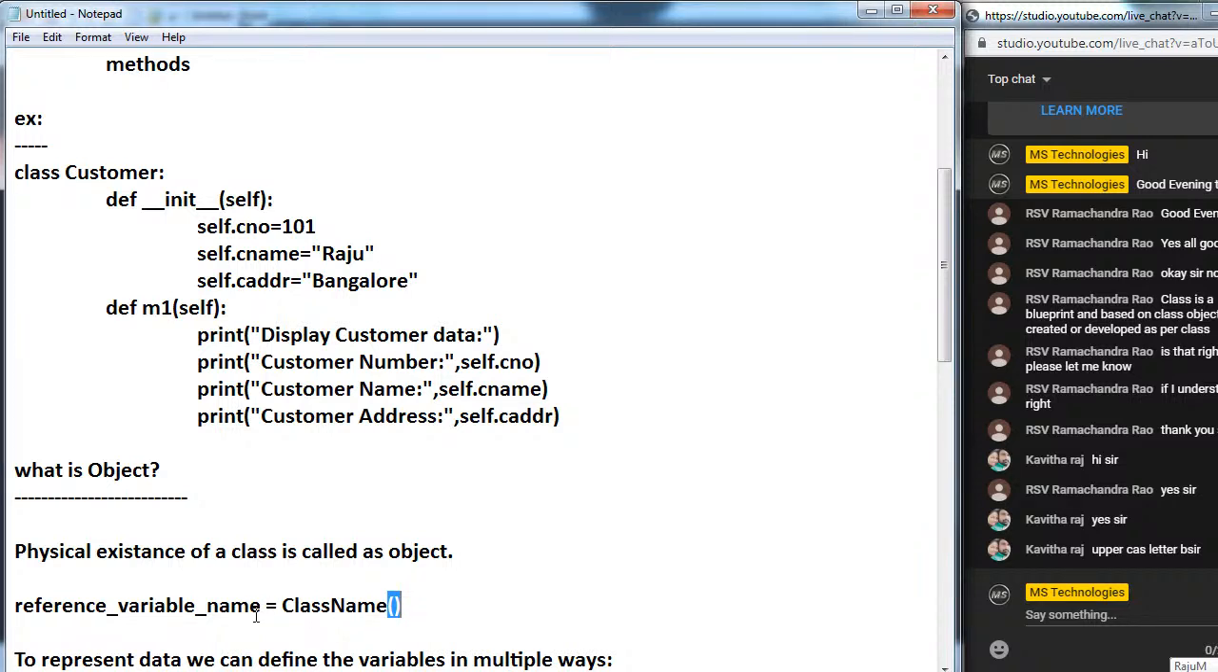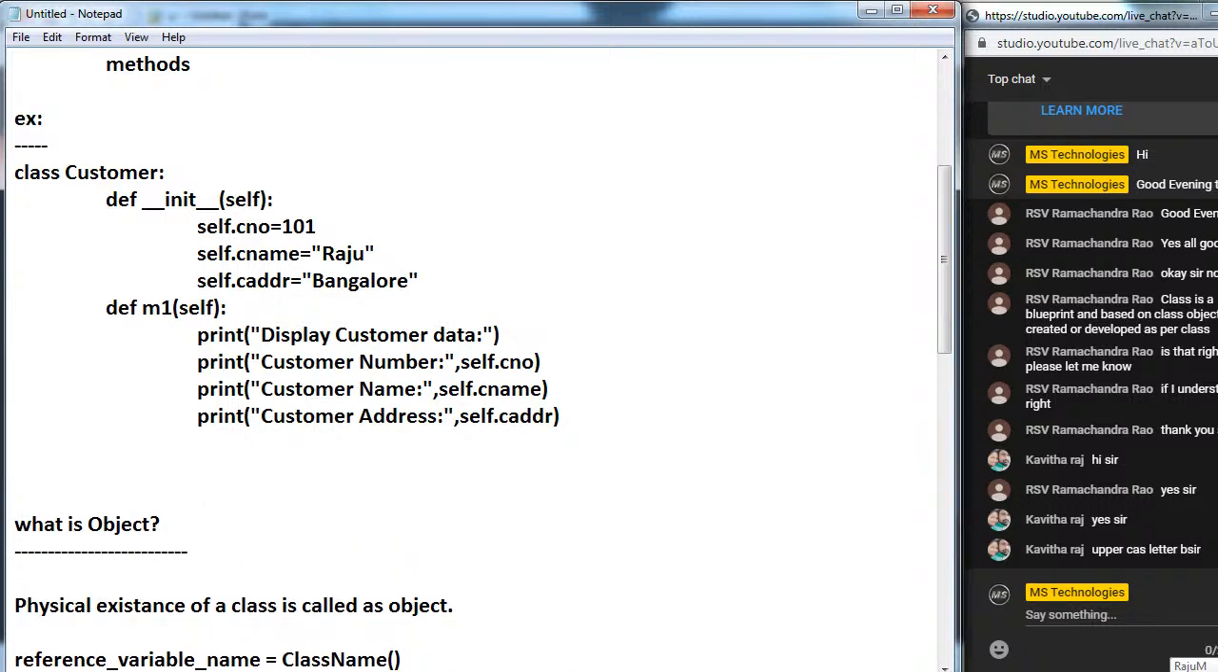How can we create the object? Like this we have to create. So now here I have the customer class. For this customer class, how to create the object? Here the reference variable name we can take anything. So here I am taking C as the reference variable name equal to the class name. Customer is the class name. At the end, parentheses we have to take. So like this we have to create the object. Now C is the object for the customer class.